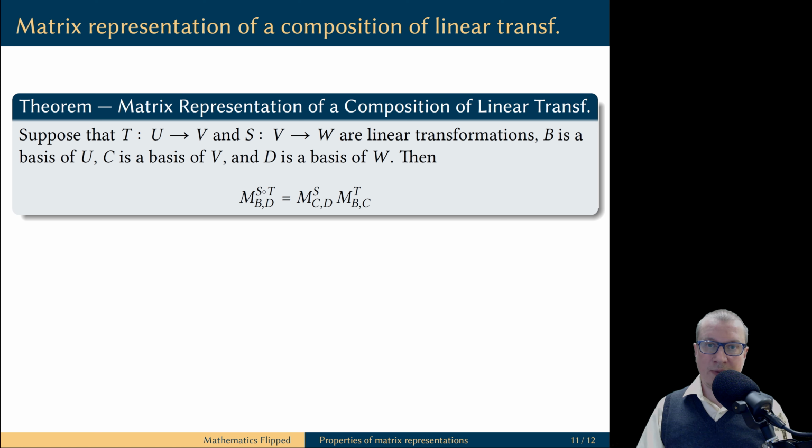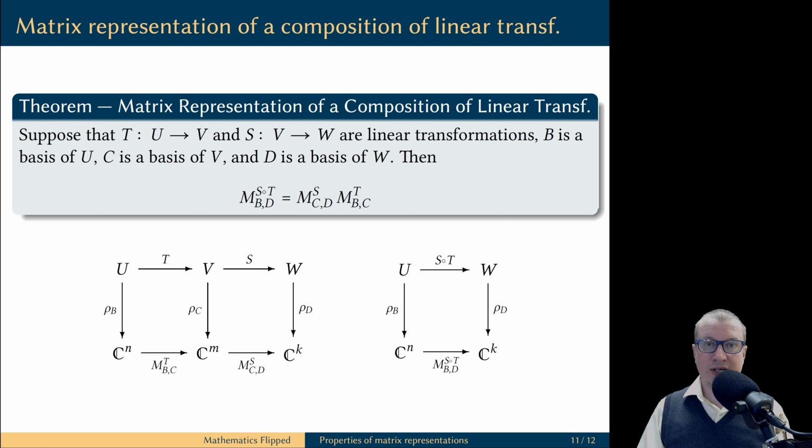Then we can construct the matrix representation of the composition of S and T, which is a linear transformation that goes from U to W. So this matrix representation is taken relative to the bases B and D. B is a basis of domain U, and D is a basis of codomain W. This matrix is equal to the product of the matrix representations of T and S separately.